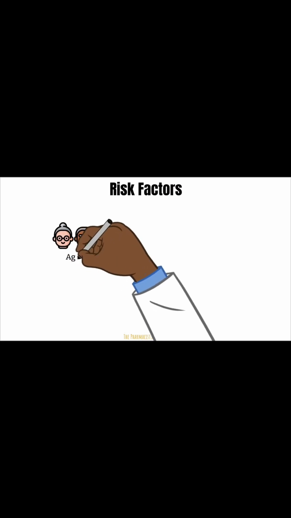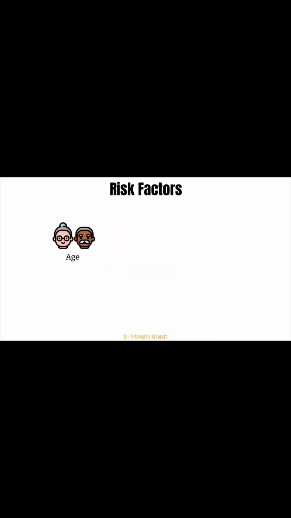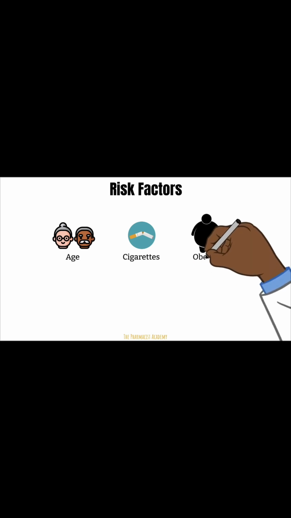Cancer is known as the disease of the old. So the older you are, the higher your risk is. The reason is because of an accumulation of mutations over the years, and cancer does not occur due to one single mutation in the cell. Next, cigarettes. That's because cigarettes have over 70 chemicals that can cause cancer. These are referred to as carcinogens. Cigarettes or tobacco smoke is a risk factor for over 18 different types of cancers. Next, being overweight is a risk factor we don't usually think of when we